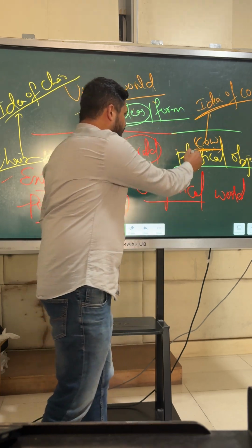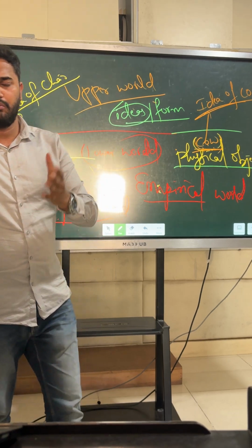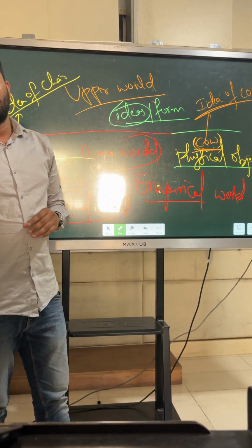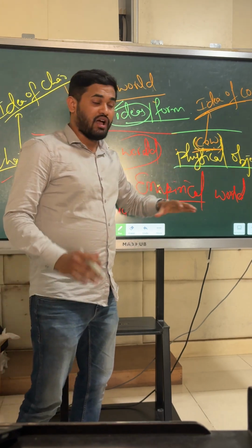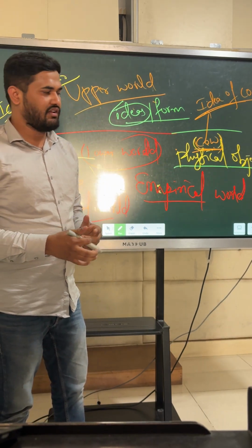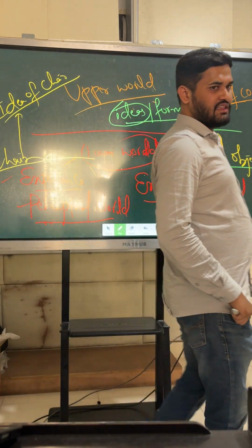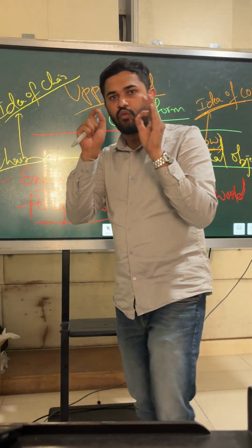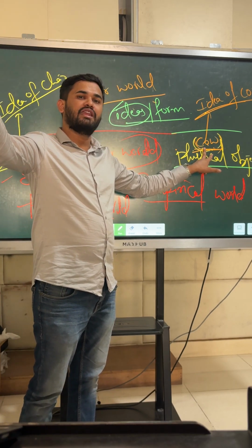But cows are many. There is no single cow in the world, right? There are multiple cows. There are millions of cows in the world, right? So cows can be multiple, plural. But the idea of cow is only one. Is it not like this? The idea of cow is only one, whereas cows are in multiple numbers.